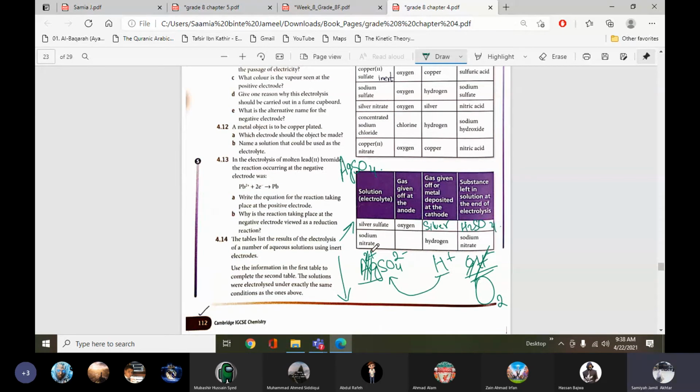And for this one, sodium nitrate. Oxygen. Yeah, again oxygen, because you can see the nitrate will not discharge. Sodium nitrate is left. So hydrogen is produced, and oxygen. You just have to see the thing which is already written, and the other thing will come in the empty box.